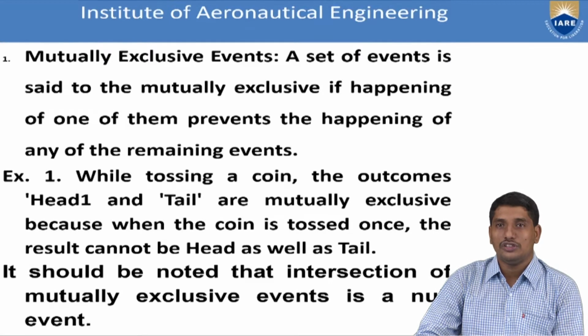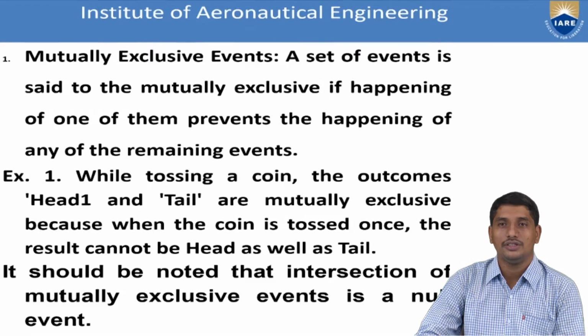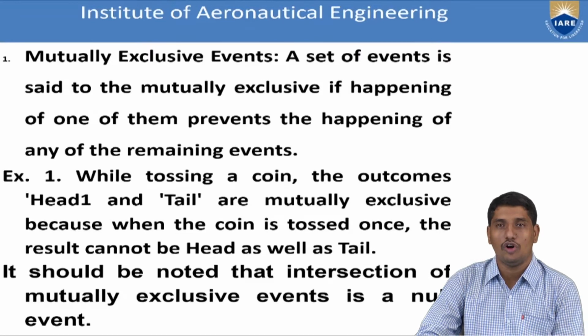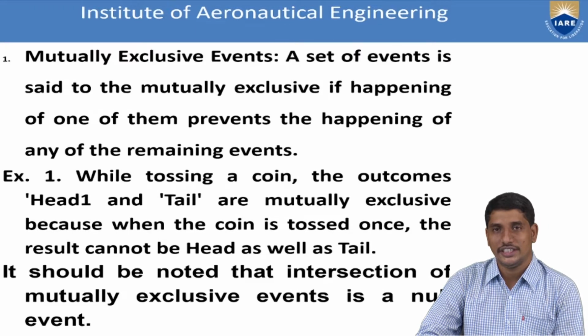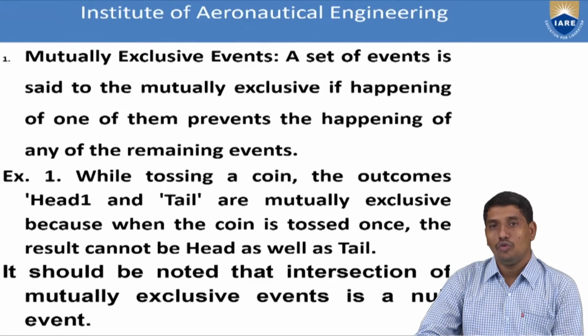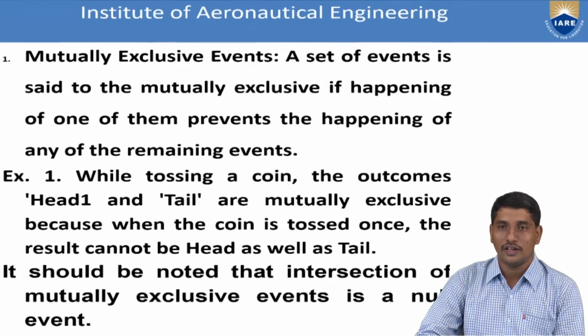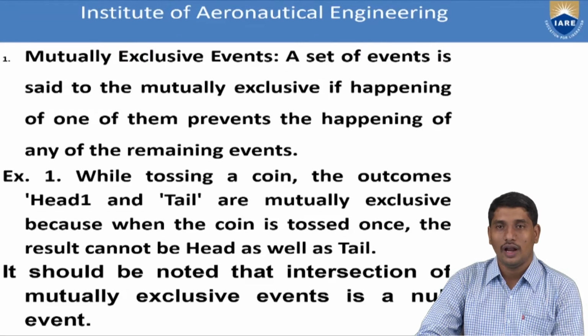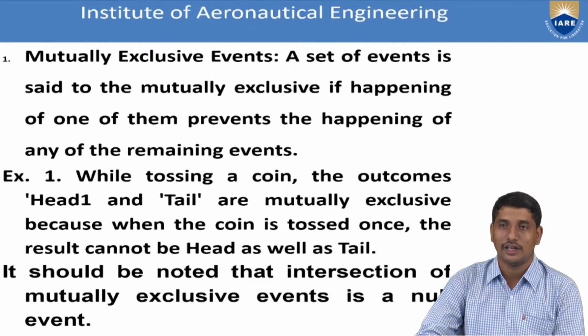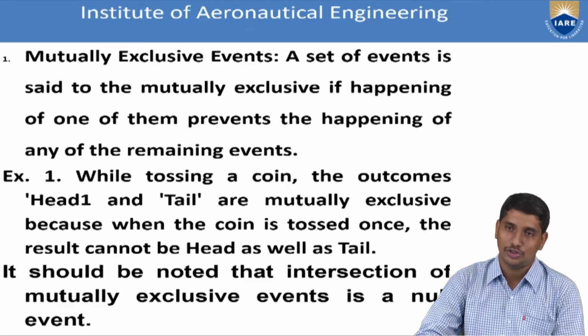If you take the example of tossing a coin, if the coin turns into a head, that means it cannot be a tail. In the same way, if the coin turns into a tail, it cannot be a head. So head and tail of a coin are mutually exclusive. In the same way, pass and fail are mutually exclusive events of an exam result. In the same way, win or loss are two mutually exclusive events if you take the example of a tennis match. So mutually exclusive means preventing one another. If one happens, the other cannot, and if the second happens, the first one cannot happen simultaneously. This is called mutually exclusive.